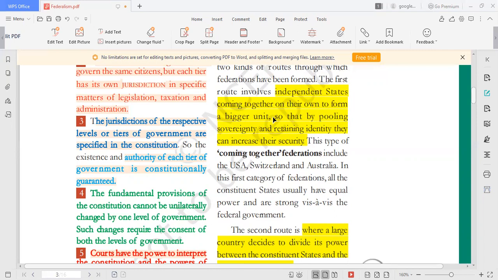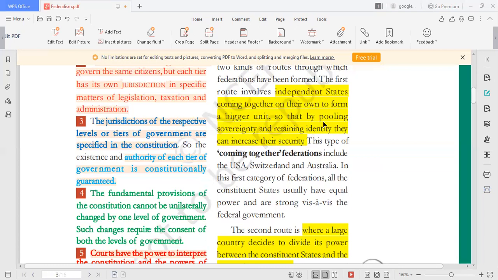The USSR can also be an example. The European Union, the USSR, all are examples, forming a bigger unit so that by pooling sovereignty... What is pooling sovereignty? Sovereignty means they are not under the control of any foreigners. They will take decisions of their own, pooling their sovereignty, retaining identity. Their identity will remain the same, but they can increase their security. Here we have to see three things: pooling sovereignty, retaining identity, and increasing security.